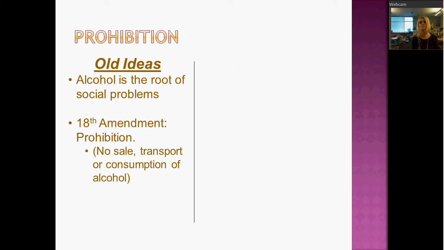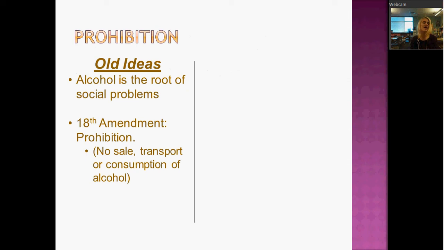And so, in the early 1900s, prohibitionists were successful in getting the 18th Amendment passed. So the 18th Amendment, as we've talked about before, is the Prohibition Amendment. Specifically, what that says is there is no longer in this country to be the sale, transport, or consumption of alcohol. You can't buy it, you can't move it, you can't drink it, right? Well, let's just be honest. Do you really think people are going to be that willing to give up their alcohol just because a new constitutional amendment has been passed?